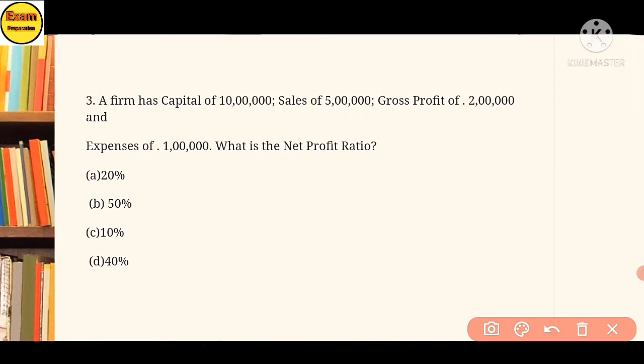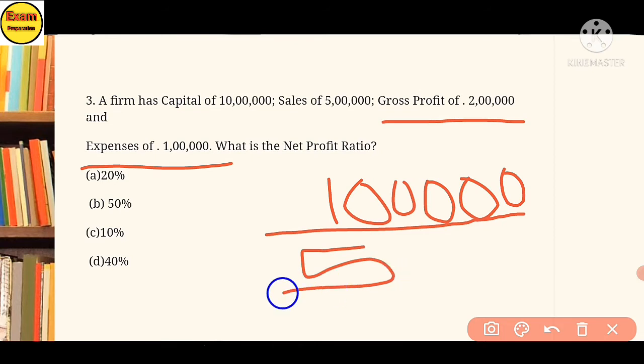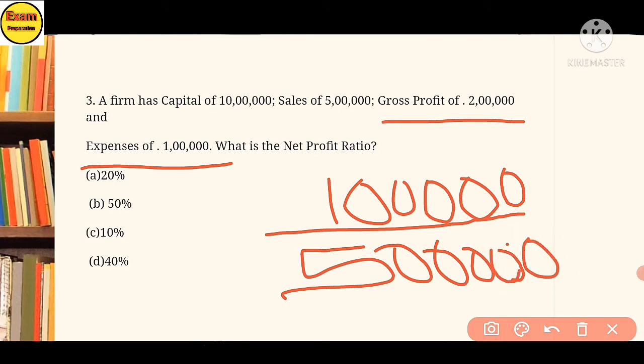So net income is equal to gross profit minus expense. You will get net income: 2 lakh minus 1 lakh, you will get 1 lakh, divided by sales of 5 lakh, multiplied by 100.